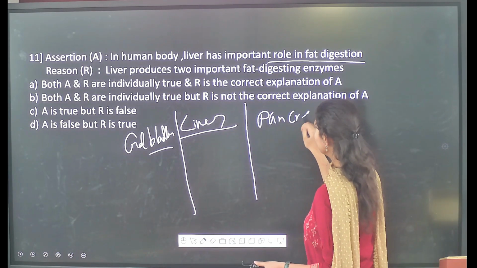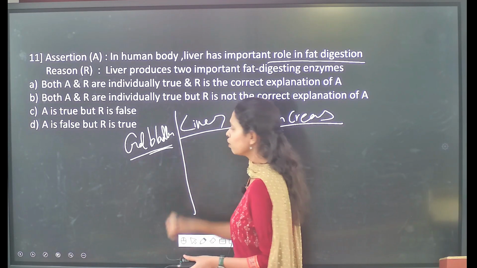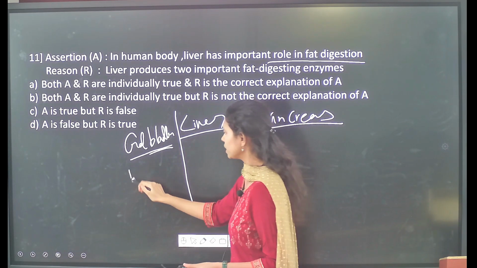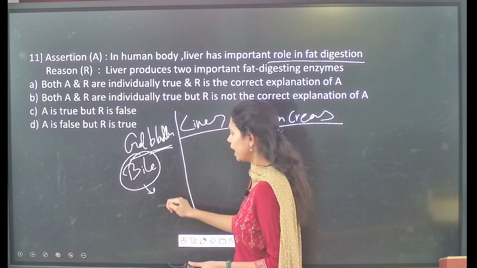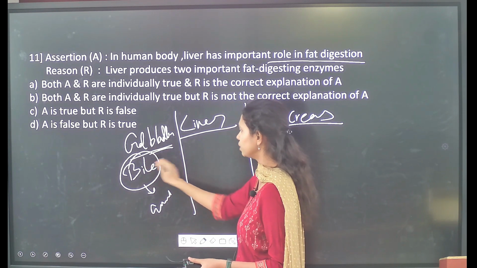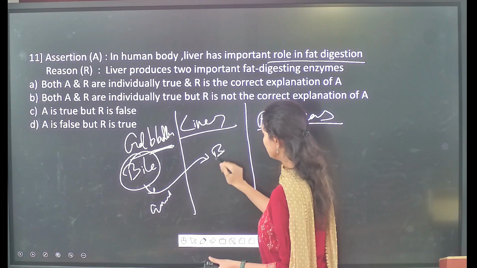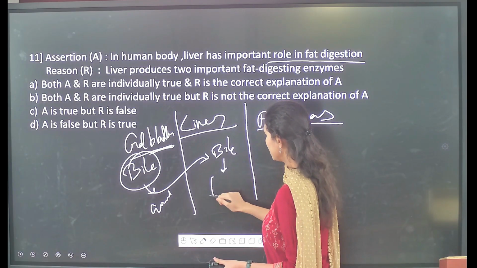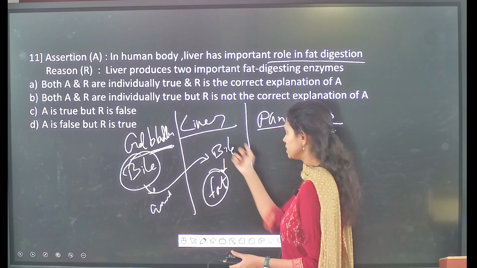These three are the most important organs present in our human body, and the gallbladder is responsible for storing and secreting the bile. This bile is responsible for the emulsification of fats, and the bile secreted by the gallbladder enters the liver, where it acts on the fats and emulsifies them.